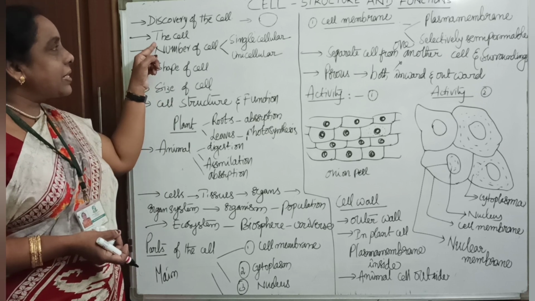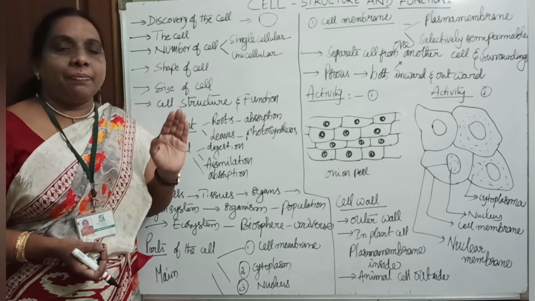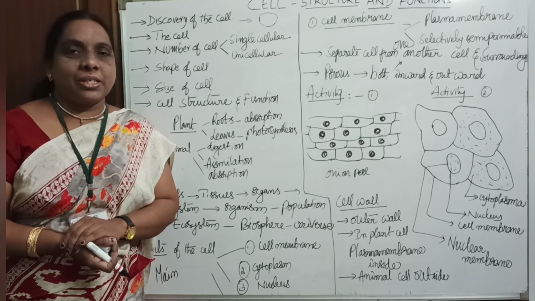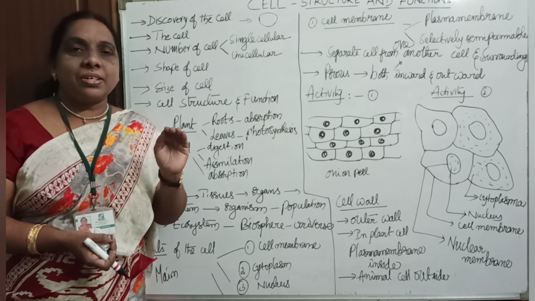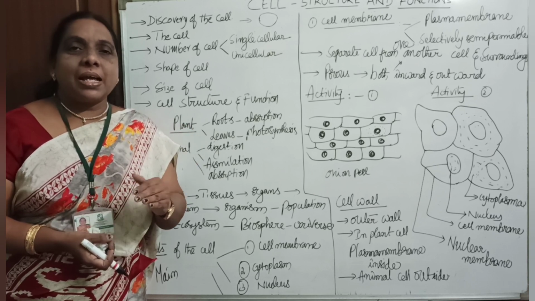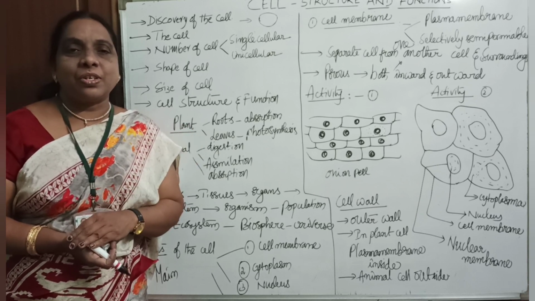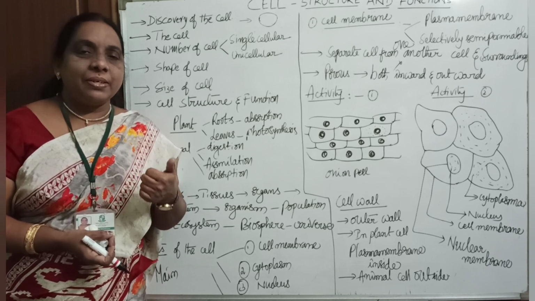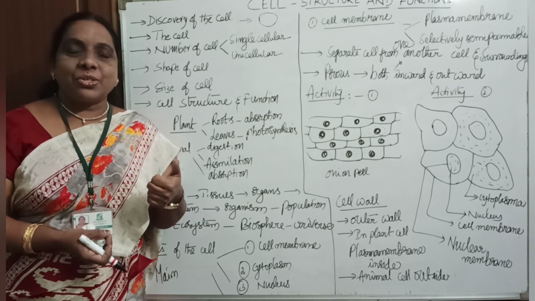Later we discussed what exactly is called a cell. Why are you studying the cell? The cell is a structural and functional unit of living organisms. For example, if you want to construct a house, what materials are required? We need brick, sand, soil, and so on.